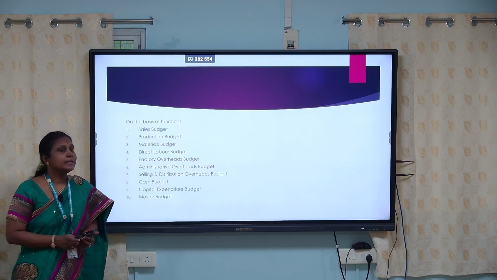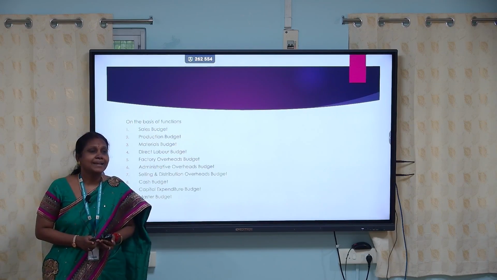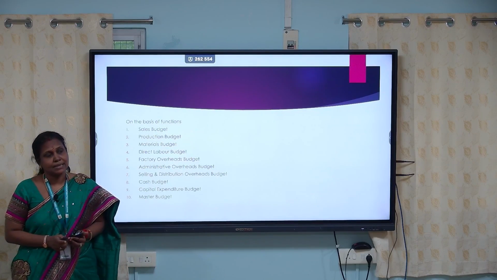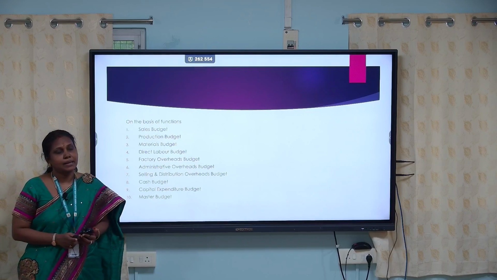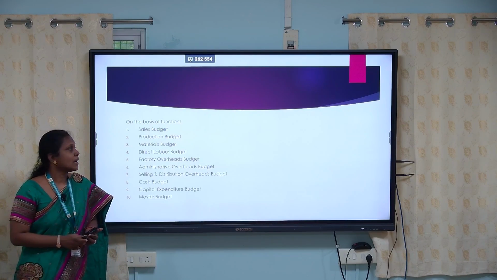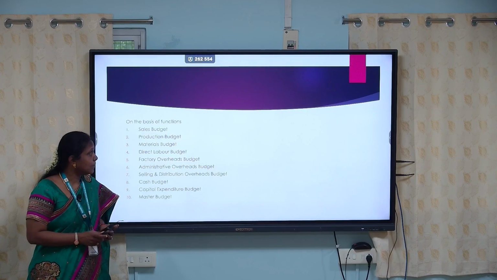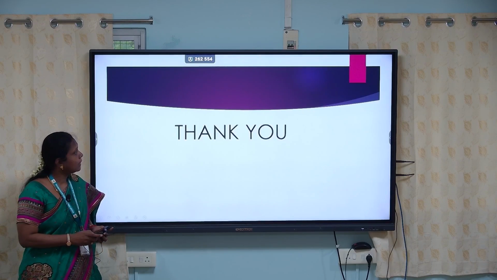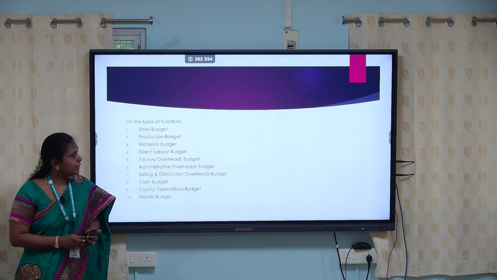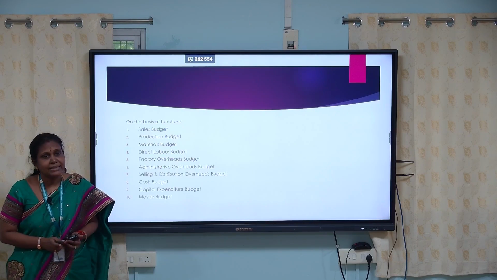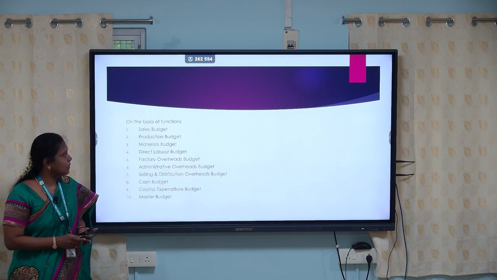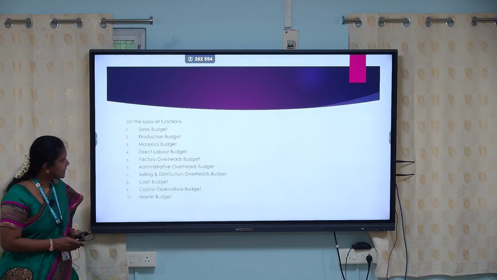Then direct labor budget. This again deals with the direct labor that is required for production. This is also categorized as labor procurement and labor recruitment. Labor procurement is the number of labor that is required and how the labor is going to be recruited, the rate of pay and the hours to be spent by each labor force will be calculated under this budget.